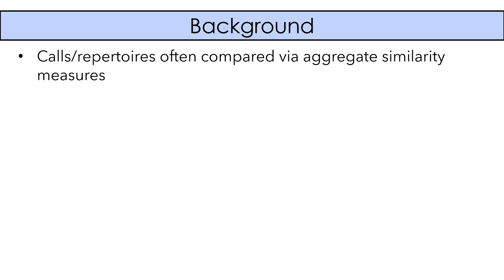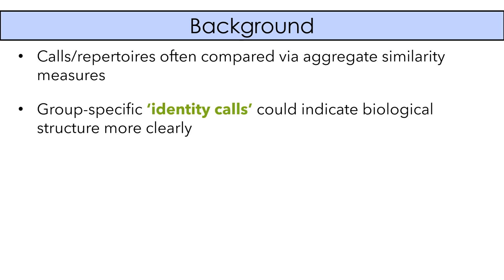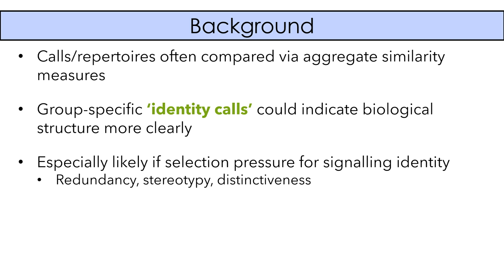Animal calls and repertoires are often compared using various measures of similarity calculated over a range of call parameters. For some taxa, however, the presence of group-specific identity calls may more clearly delineate various levels of biological structure than aggregate similarity measures. This is especially likely to be the case if those identity calls have been produced by selection pressure for signaling identity. Signal detection theory predicts that calls with such functions will exhibit features that enhance their transmission, like redundancy, stereotypy, and distinctiveness.